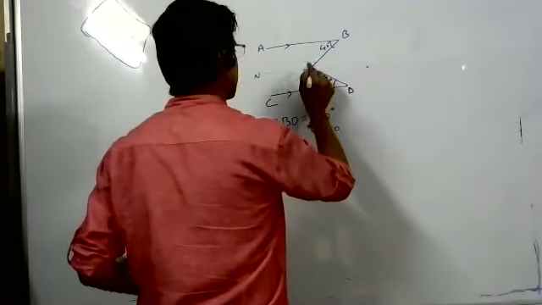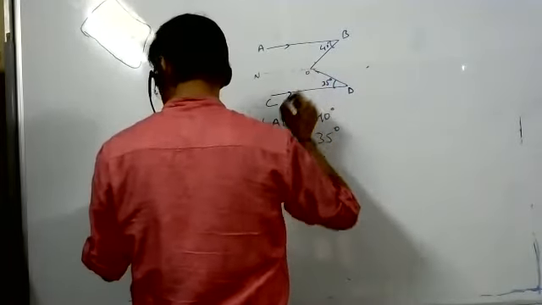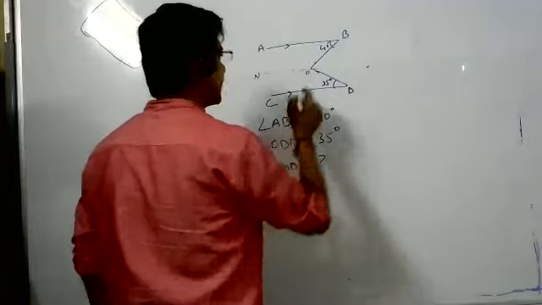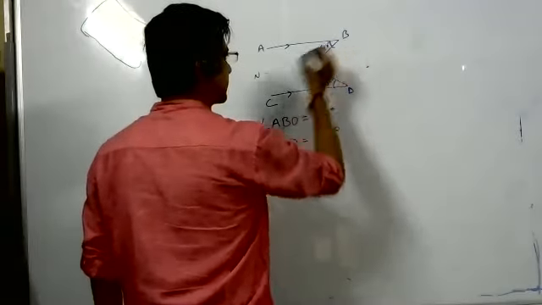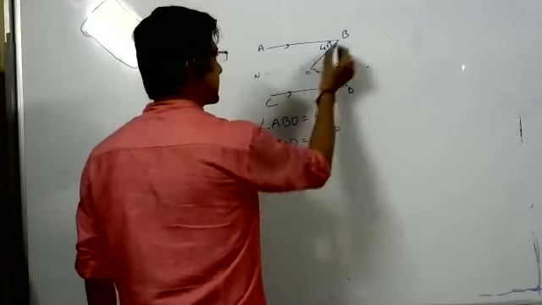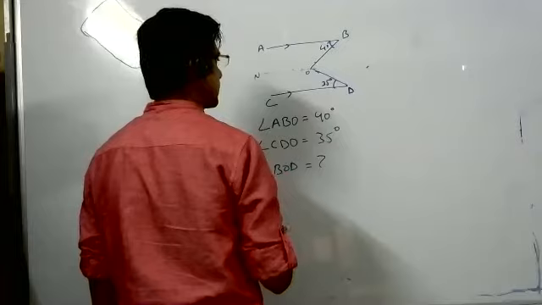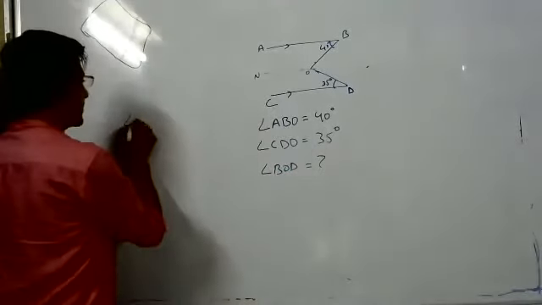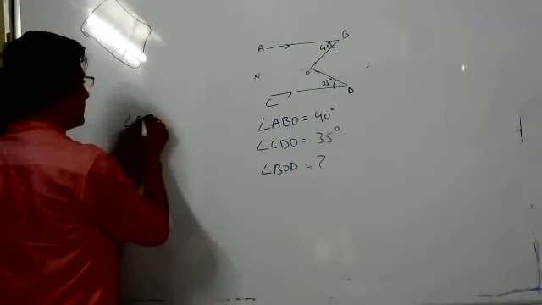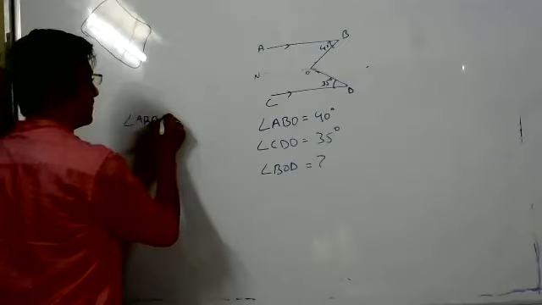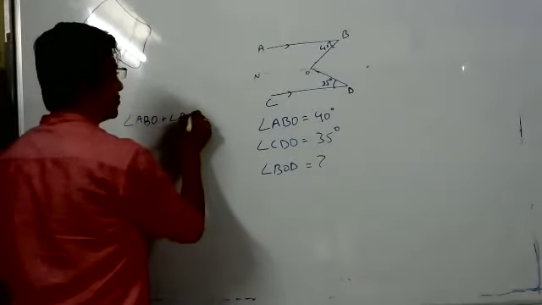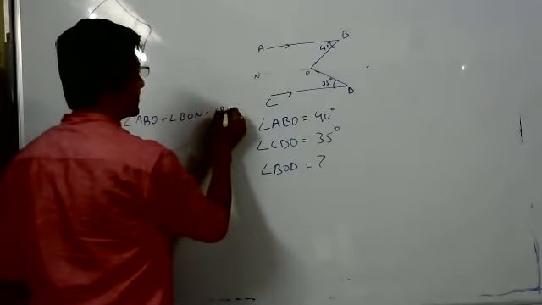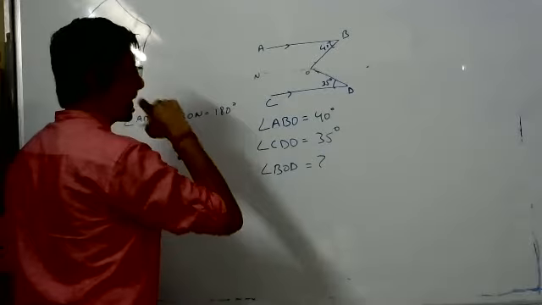Okay. Yes, sir. So now angle ABO plus angle BON equals 180 degree because of co-interior angles.